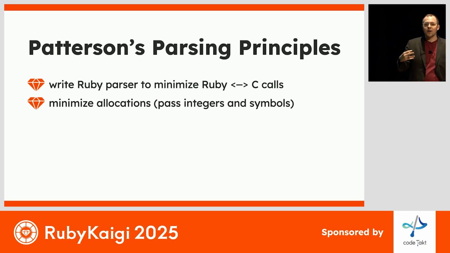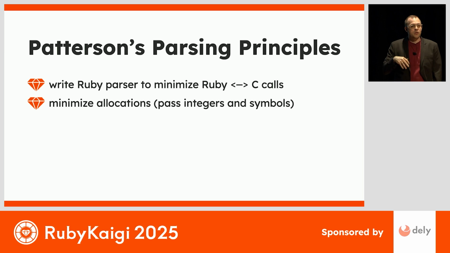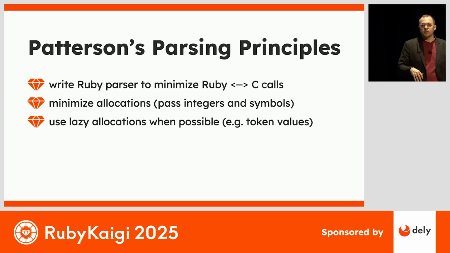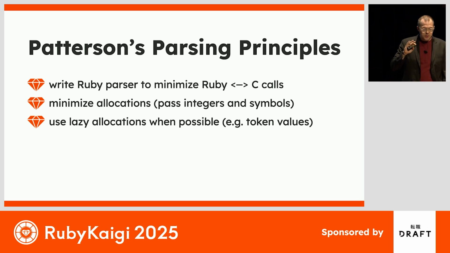You then want to minimize allocations. That means leaning on integers and symbols, which are objects that aren't going to allocate, to drive the primitives of your parser. And then when you do need to allocate, and obviously you are going to need to allocate some strings to make sense of what's there, you want to do that lazily. So only when needed do you provide the values that users ask for, and that's going to help keep everything as efficient as possible. So these principles drove the architecture for how Plume is implemented.